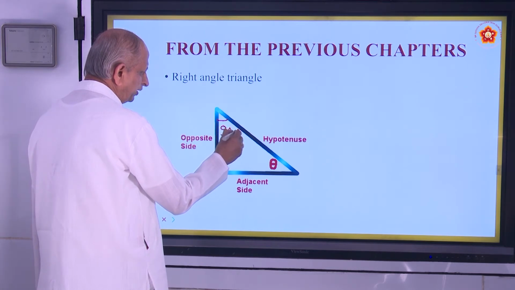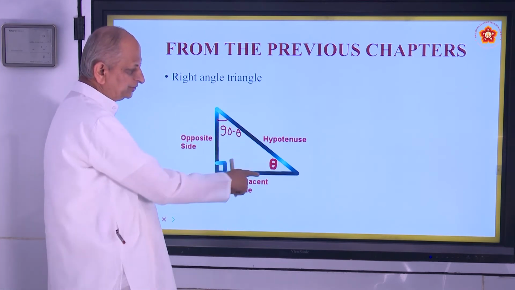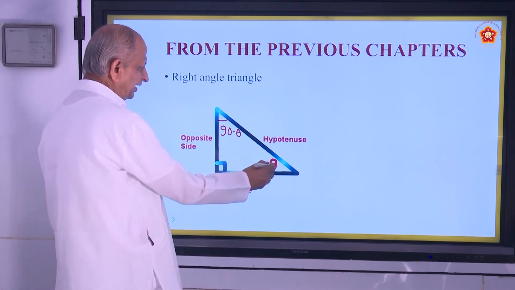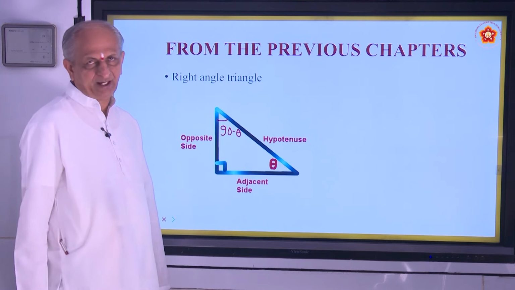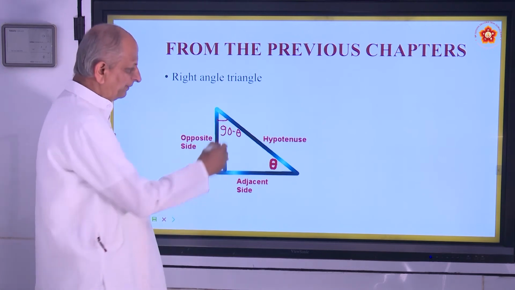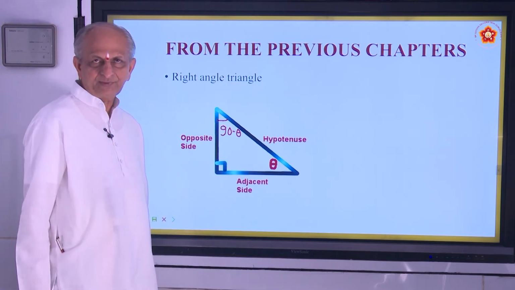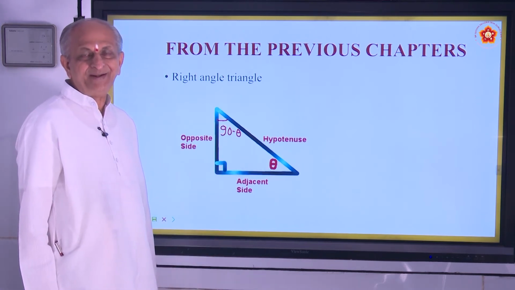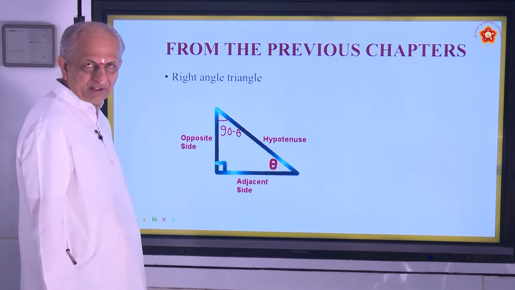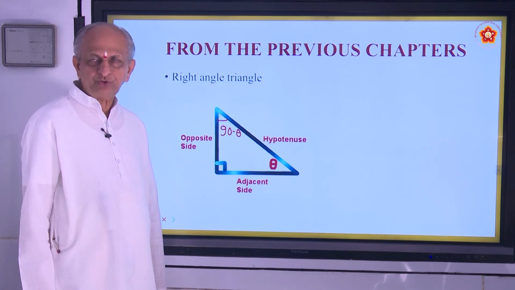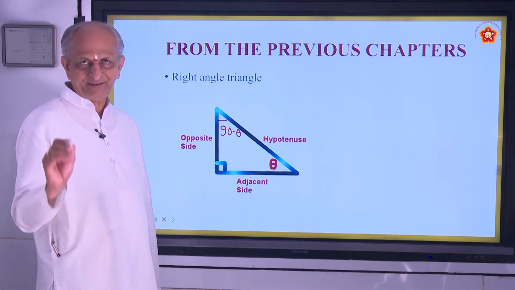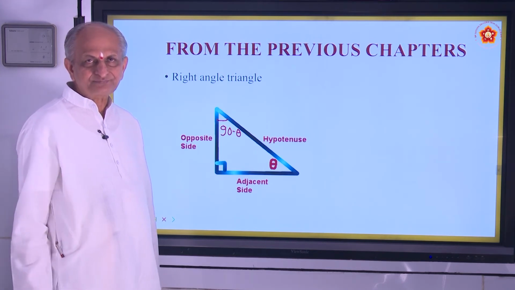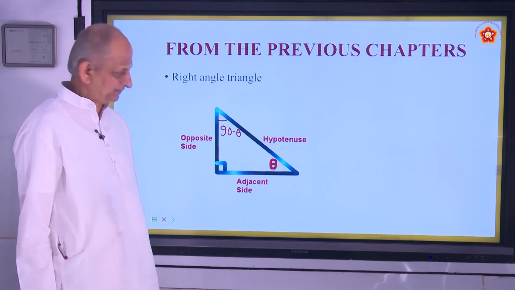If one angle is theta, the other angle becomes 90 minus theta, because the sum of these two is 90 degrees. Complementary angles are those whose sum is 90. And if the sum is 180, they are supplementary angles.